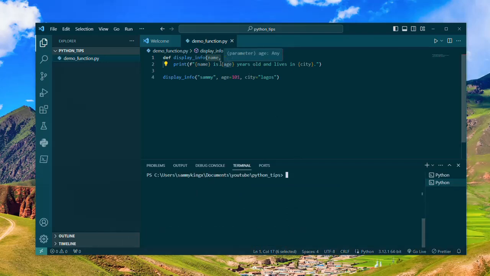Now, because this asterisk is converting these to accept keyword arguments, it is compulsory that we pass them.